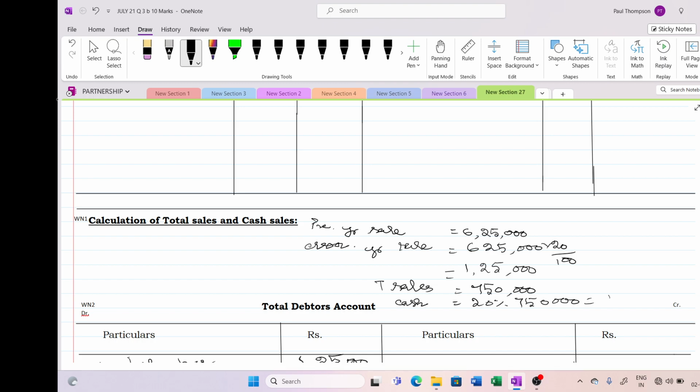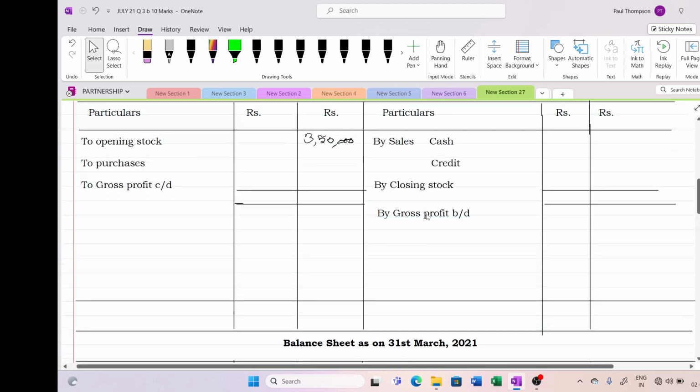That is equal to 1,50,000. You should be very, very fast in calculating. 75 into 2 is equal to 1,50,000. So what is the credit sale? I don't have space, I am writing here. Credit sale is equal to 6 lakh rupees. Okay, so we can post this into our trading account without any problem.